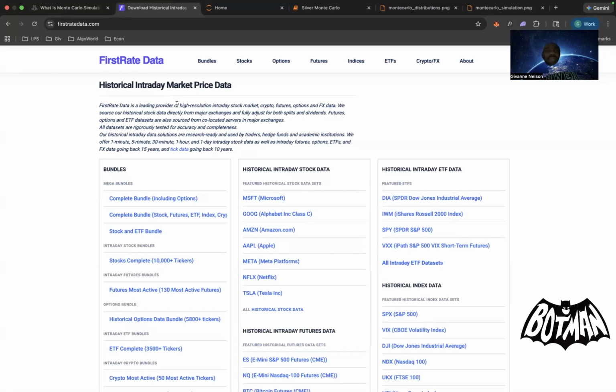They're blocking a lot of their APIs, which are unofficial APIs. So don't waste your time, even if you can do it. It's dirty data, so it's not even worth your time. Pay for some clean historical data. Use Data Bento or use First Rate Data. I believe the CSVs here are $200, so it's 10 years for $200.